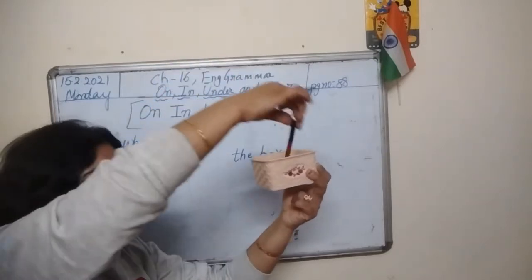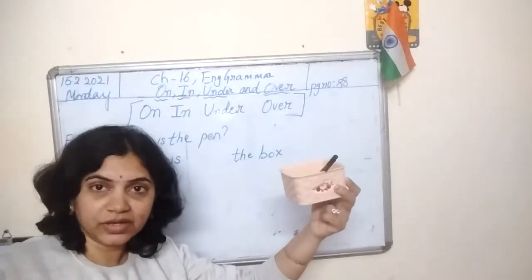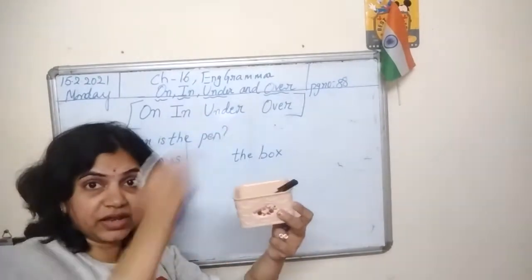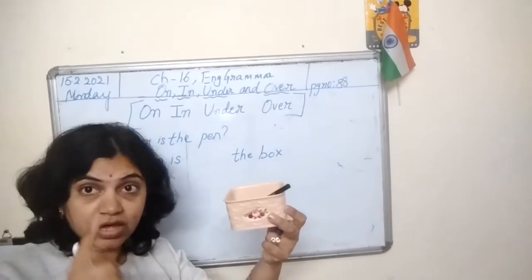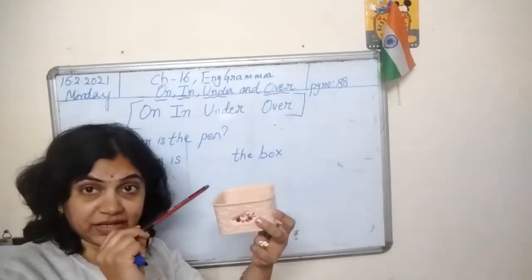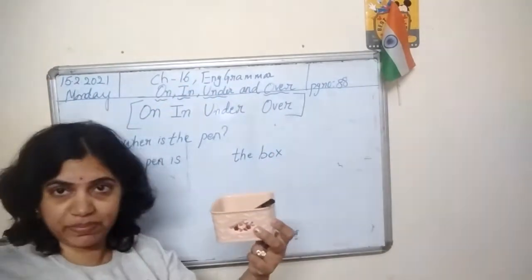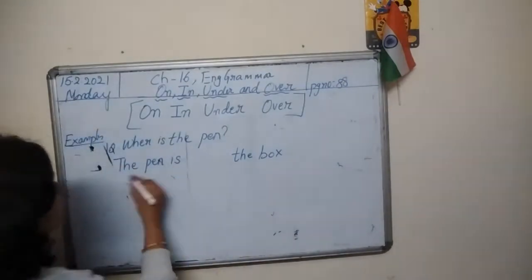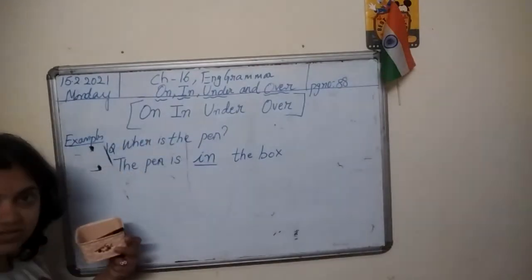So now tell me, where is the pen? What should you tell me? Now you must tell the position of the pen, the exact place where the pen is lying. Where is the pen? The pen is in the box. Okay?